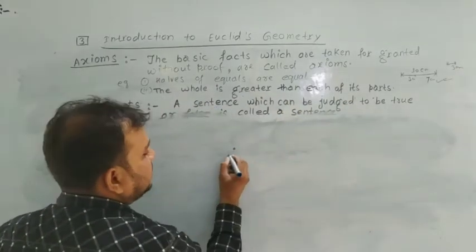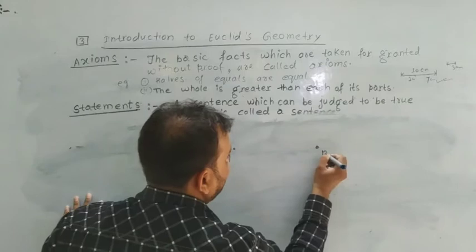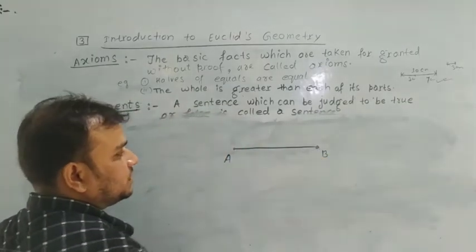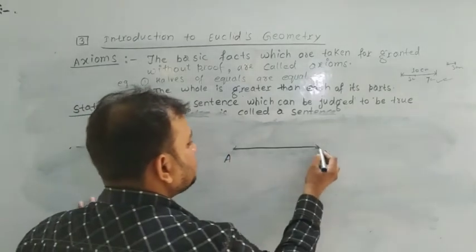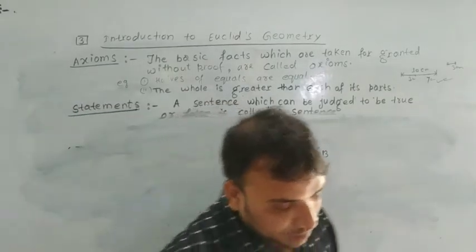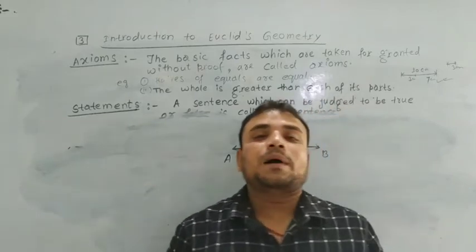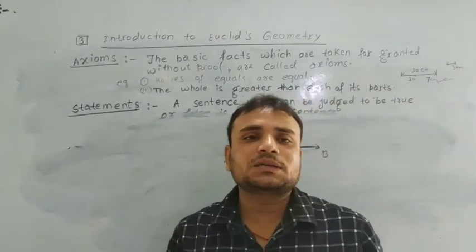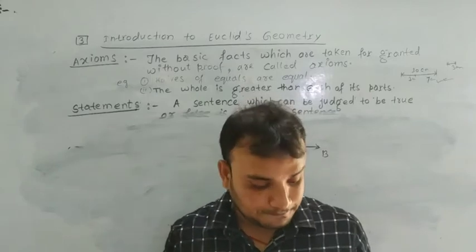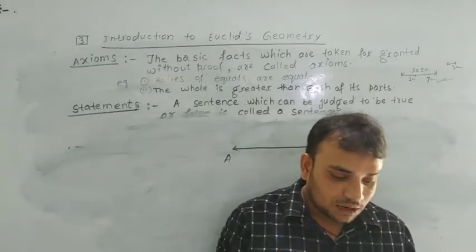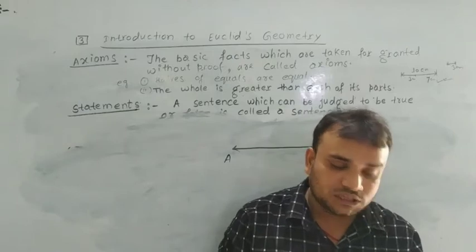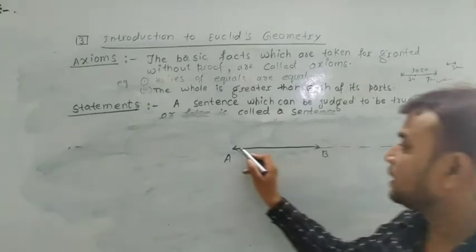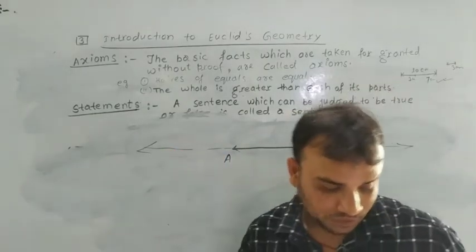That means if one point is A and another point is B, then if we join A and B, it is called a straight line. That means to draw any line, we must take minimum 2 points. Next, a terminated line can be produced indefinitely. That means terminated on this side and this side.